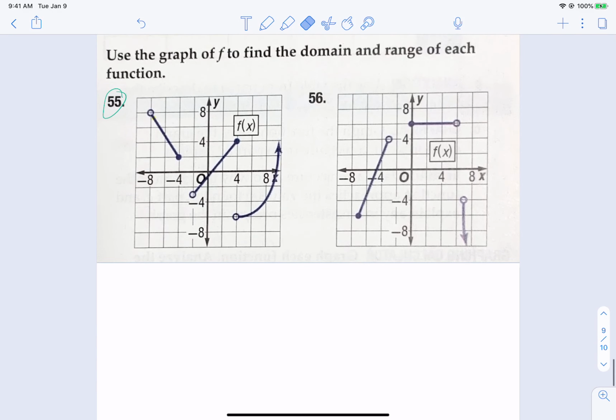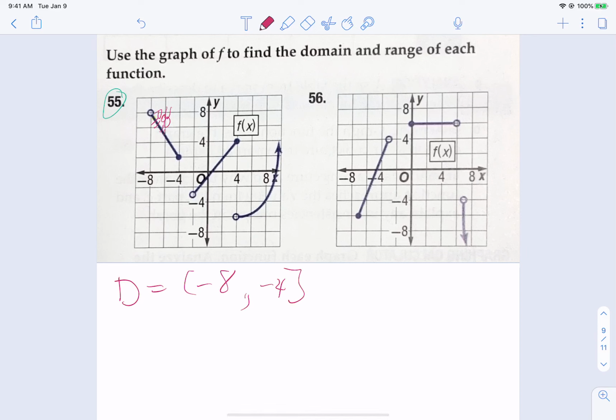I do want to do 55 with you before we finish here, just because it's a piecewise function, and I showed you 2 of these just so that you could practice. Domain and range can be a little tricky when looking at a graph, so I just want to do one more with you, and then we'll call it a day. Okay, 55. Find the domain and range. Think of our math bug. X's are counted by 2's and so are y's. He cannot stand at -8. I'm sorry, he can't stand at -8, and he has to